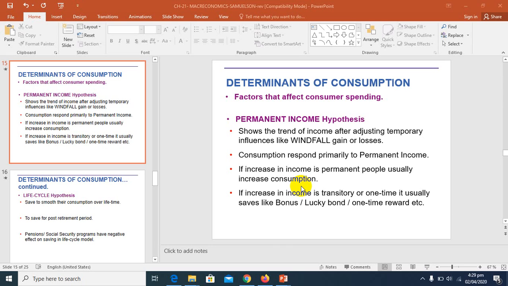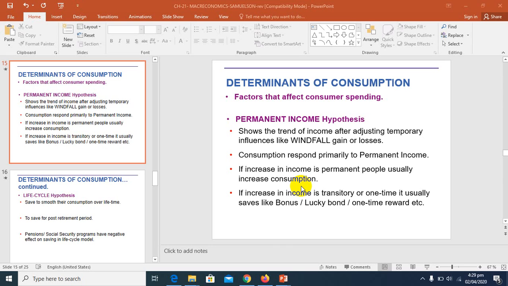What we have studied up till now is that first we have studied the consumption function. What is the consumption function? The consumption function relates the level of consumption to the level of disposable income. So here that means consumption depends on an individual's income. Next we have studied the saving function. The saving function relates savings to disposable income because what is saved equals what is not consumed.